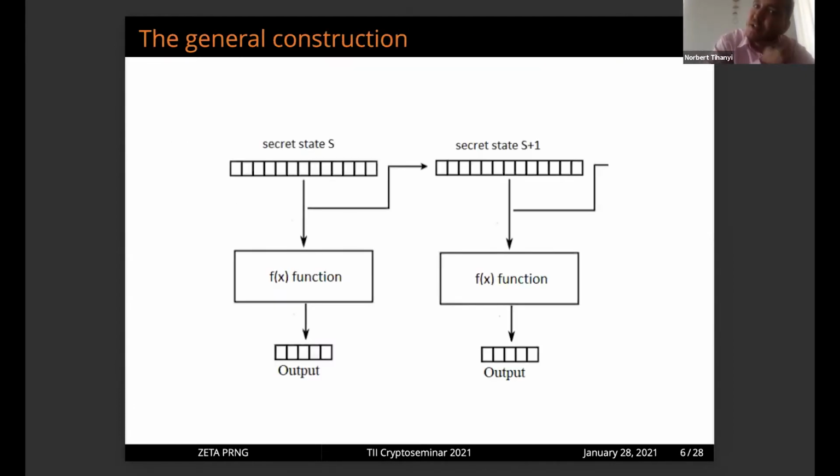So basically, the general construction is really simple. You have a secret seed, for example, 2 power of 128 bits. And in every step, you are applying a function. You just extract some digits, and we have an output. And we can increment the state. The operation is almost the same, you know, like in a block cipher in counter mode.